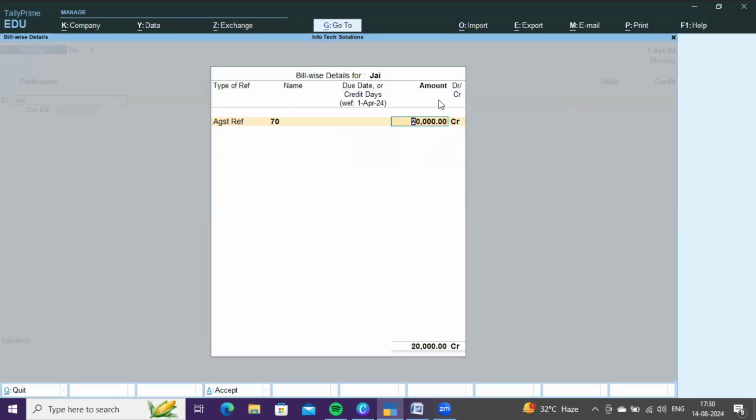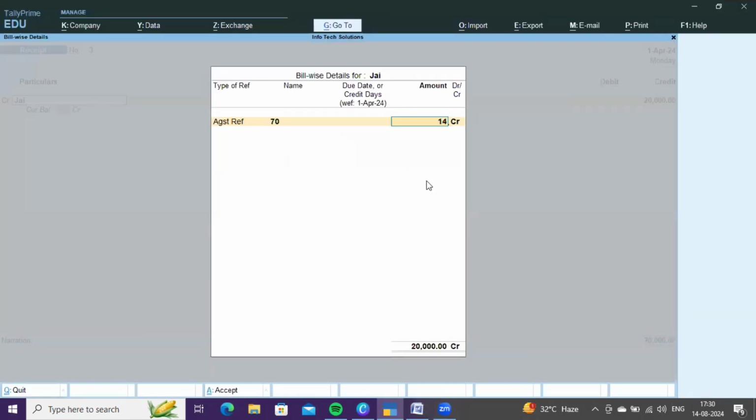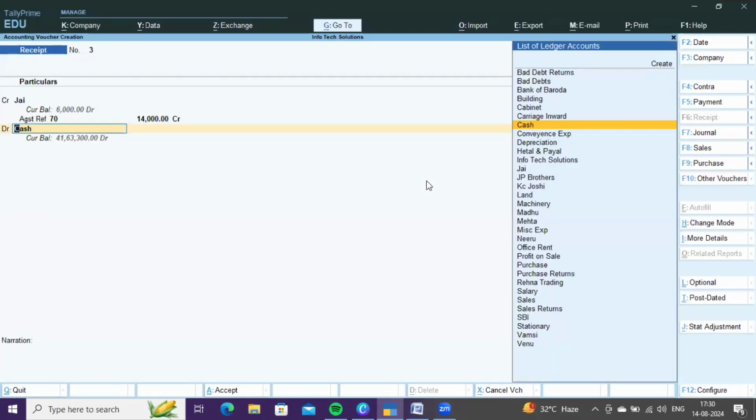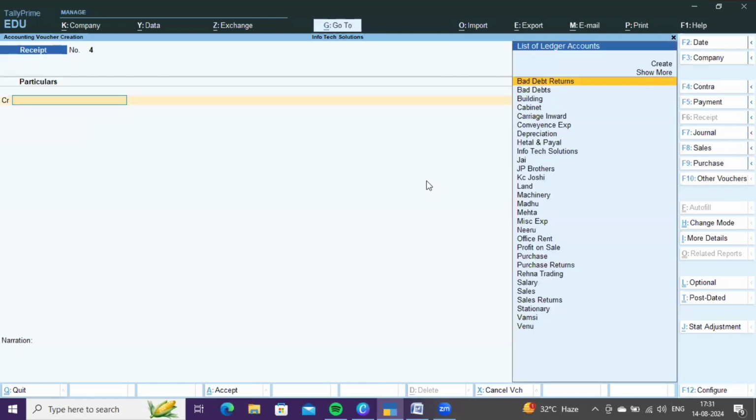See, the pending balance that we need to receive from Jay is 20,000. Out of 20,000, Jay is repaying only 14,000, right? So give 14,000 here. And debit, yes, Jay is making payment through SBI bank account. So debit SBI bank account. Like this.